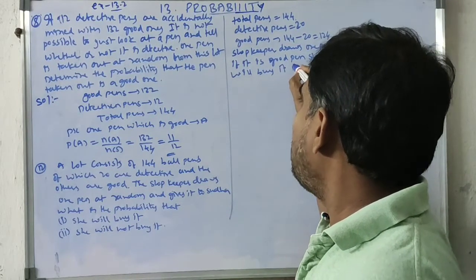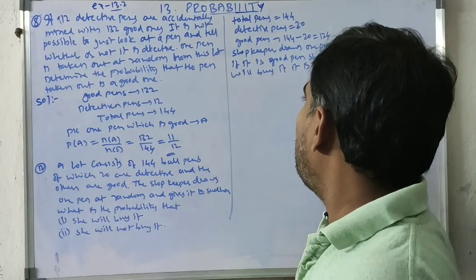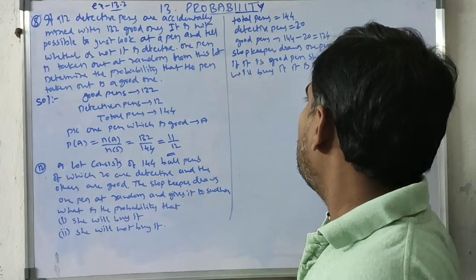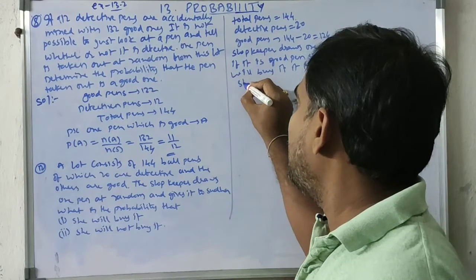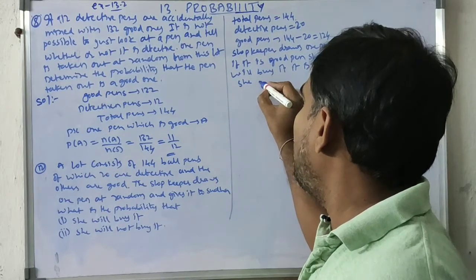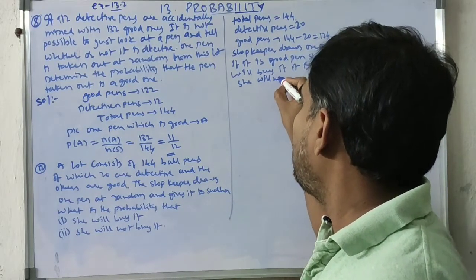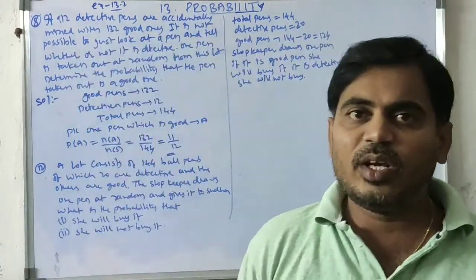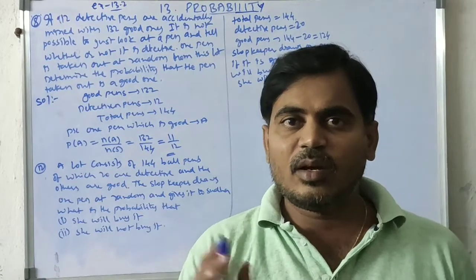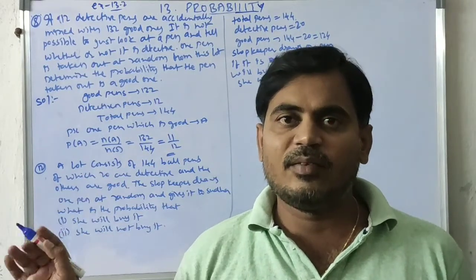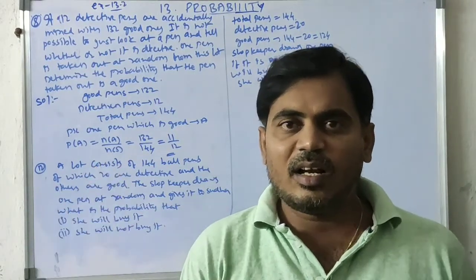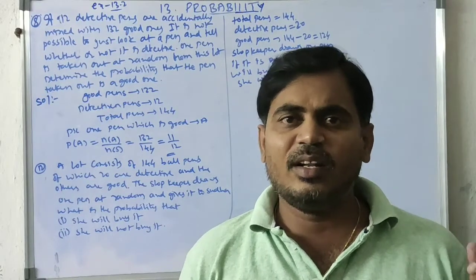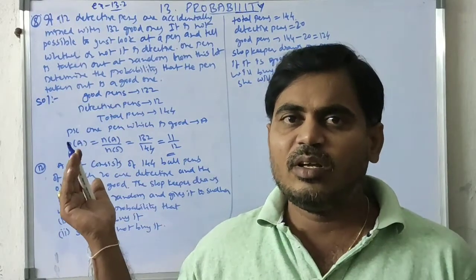If it is defective, she won't buy it. Not only Sudha, whoever it is, if the pen is good, the person will buy. If it is not a good pen, or a defective pen, she won't buy.